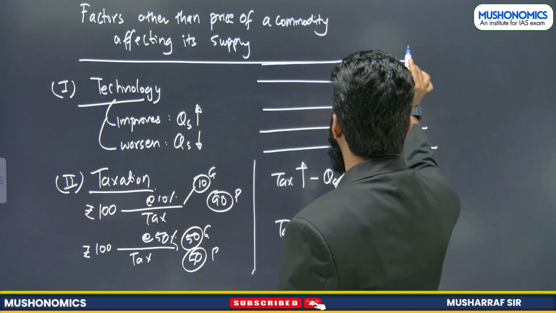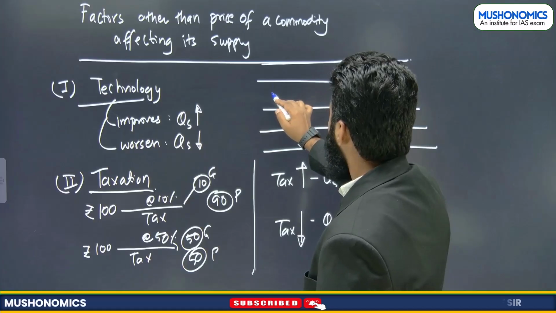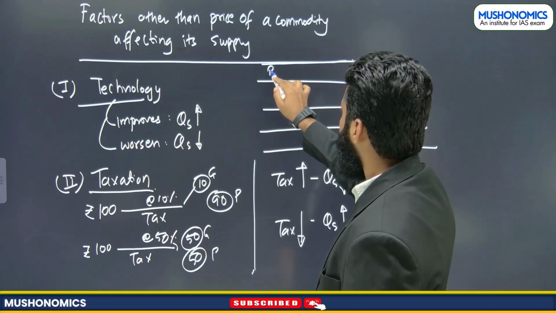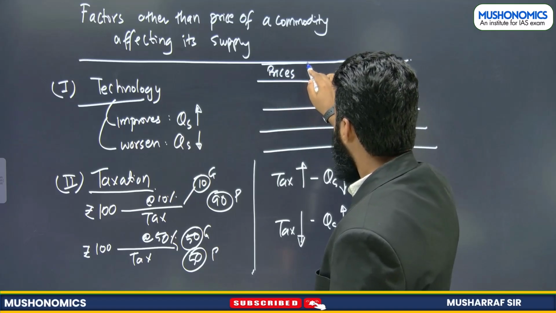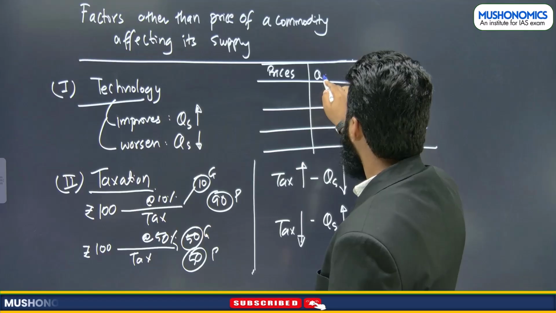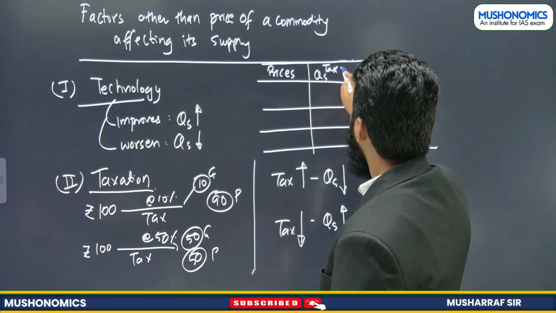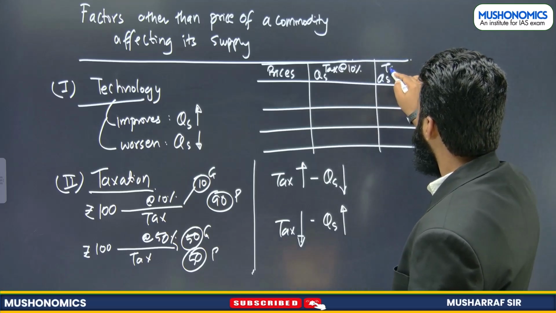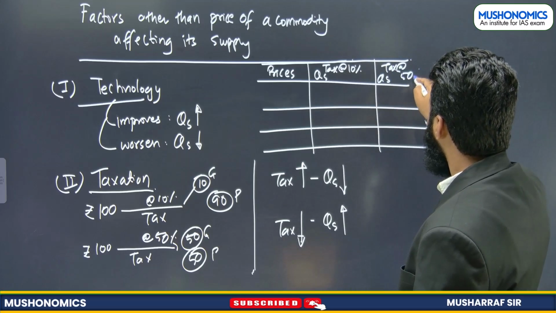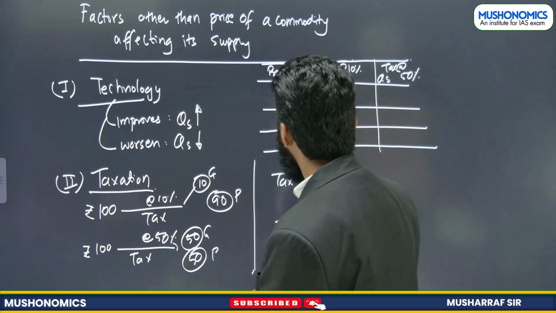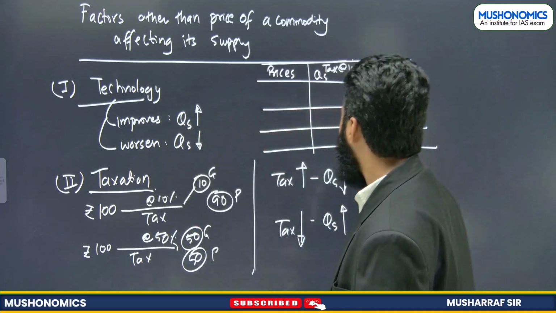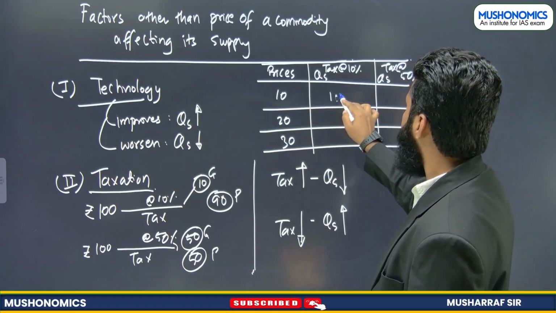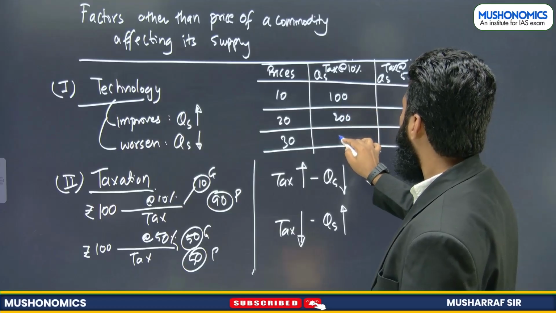And we can extend this, right? Suppose, for example, we are talking about prices. So this is price. This is quantity supplied when tax is at 10%, and this is quantity supplied when tax is at 50%, right? So there are two cases, when tax is at 10% and tax is at 50%. Now prices remain the same, 10, 20 and 30. We can take this also, 100, 200 and 300.